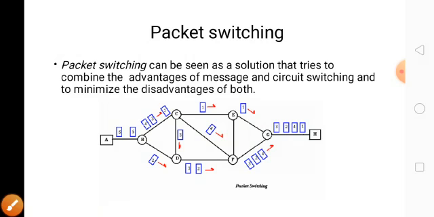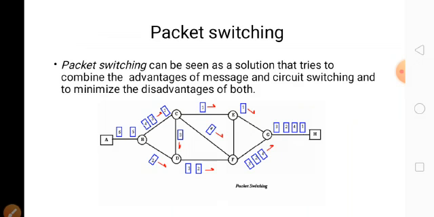Now these are packets, numbered 1, 2, 3, 4, 5, 6. Everything is in small packets. Consider that 1, 2, 3, 4 is a sequence number. So in each packet we have what? Source address, that is the sender address, the receiver address, and the sequence number.